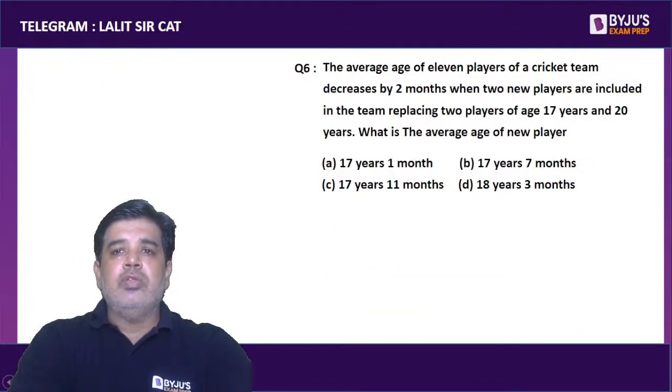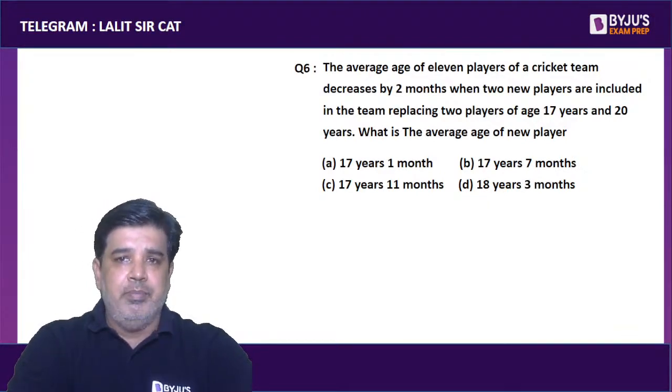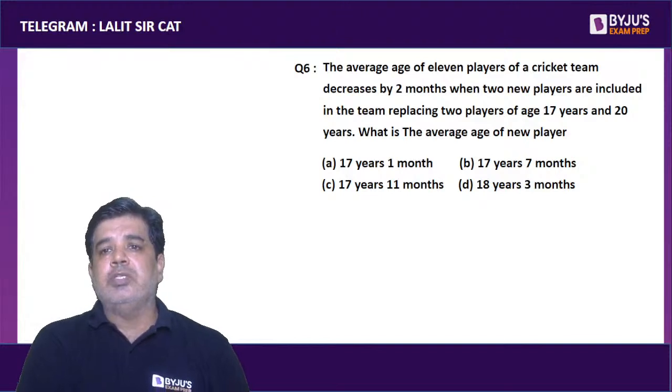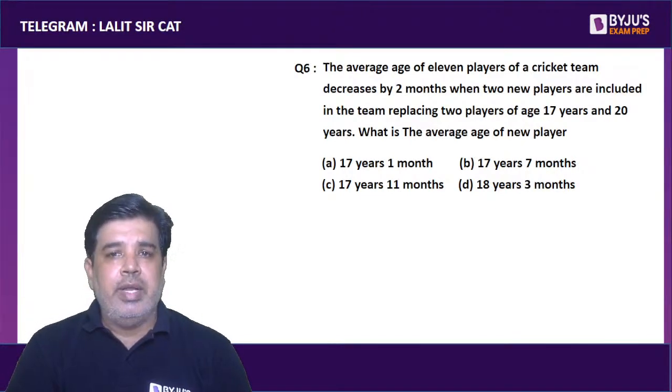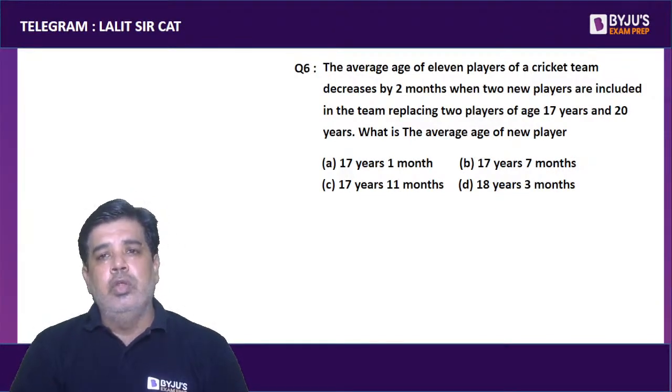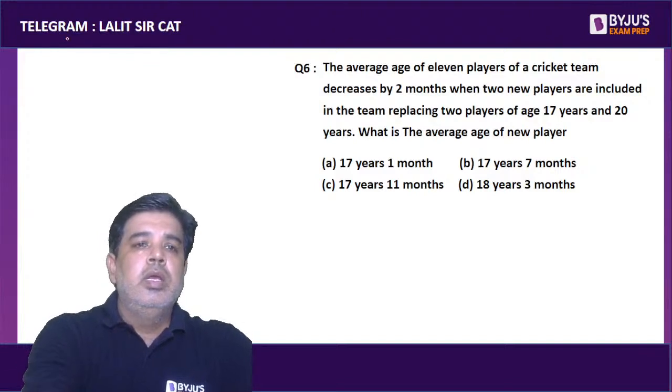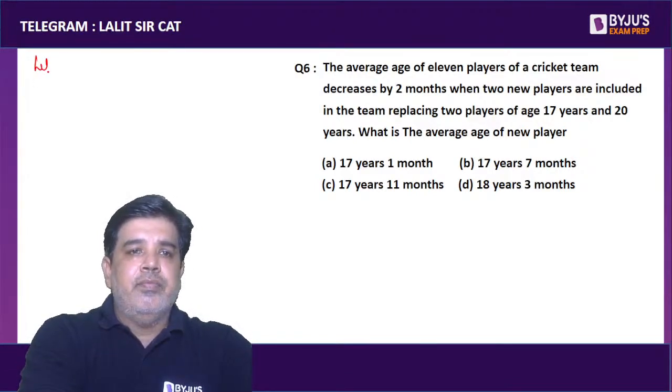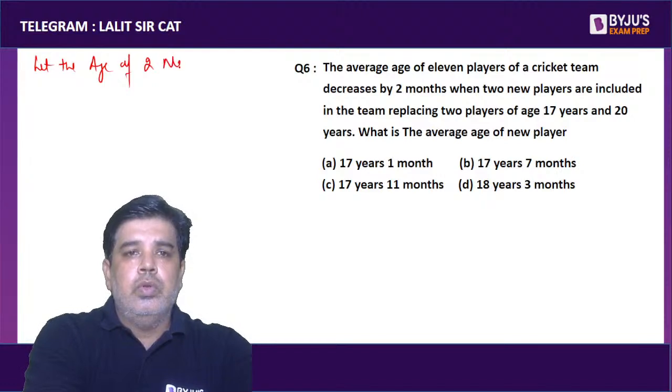The average age of 11 players of the cricket team decreases by 2 months when 2 new players are included in the team, replacing the old players whose ages are 17 and 20. What is the average age of the new players? Let the ages of the 2 new players be x and y years.